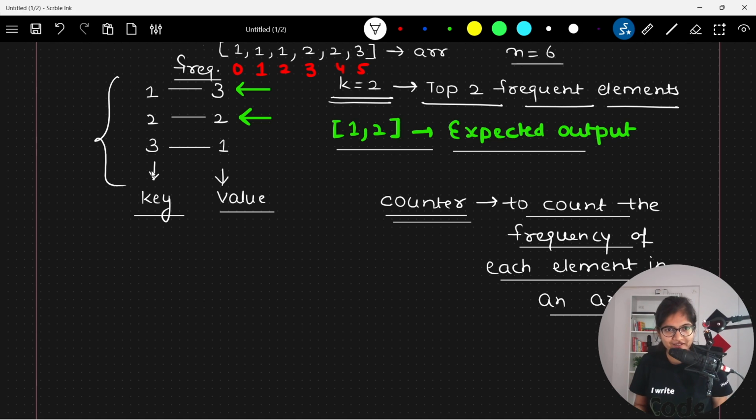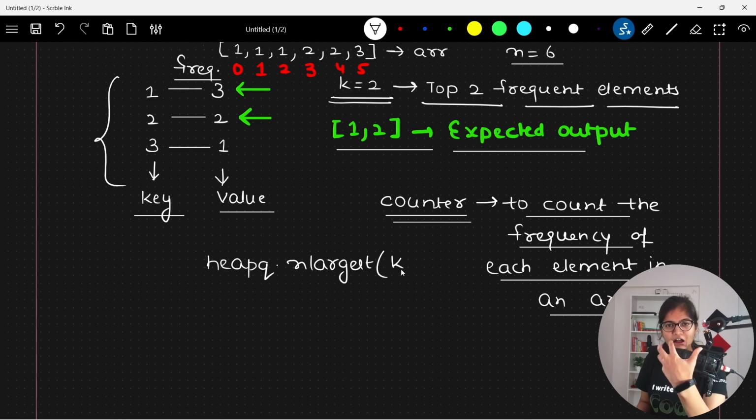Once I get this value, what I can do is import the heapq package, and inside that I can call nlargest, and I will give the value k, which is how many numbers I want, and on what basis?